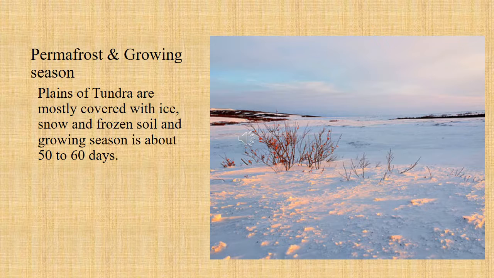Permafrost and growing season. Plains of tundra are mostly covered with ice, snow, and frozen soil, and the growing season is just about 50 to 60 days. So we can see in the picture that it remains covered with ice, and the soil is also very frozen. It remains frozen all of the time mostly. So the plains of tundra are mostly covered with ice, and it's very cold over there.